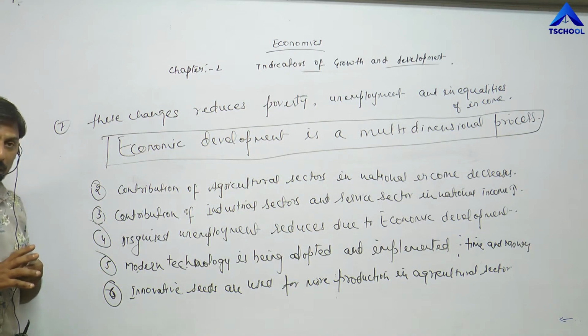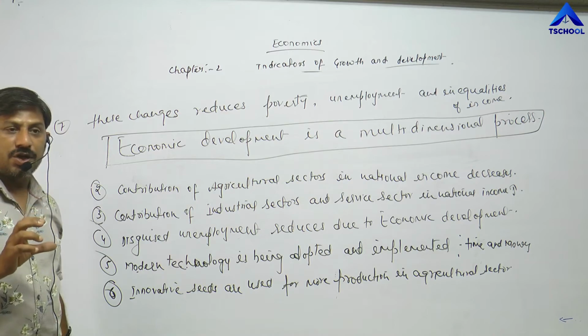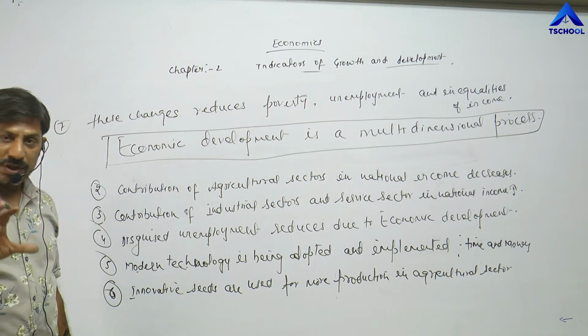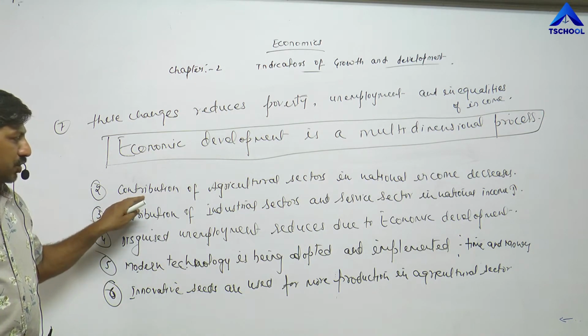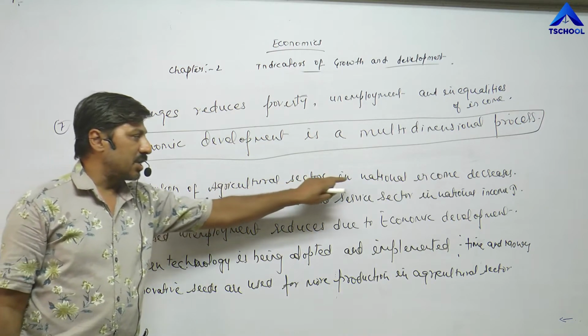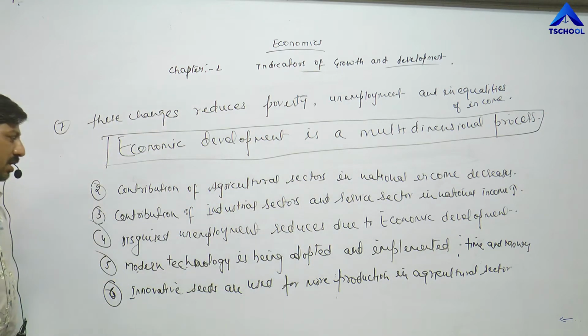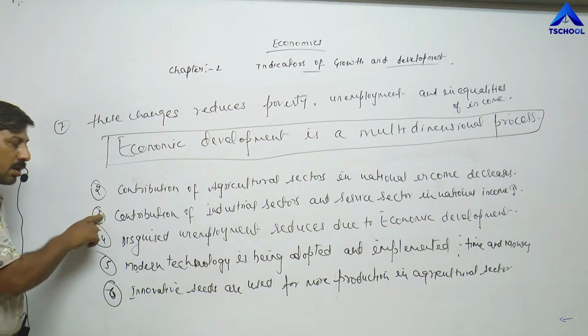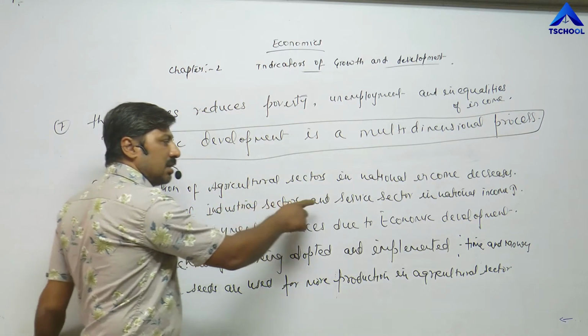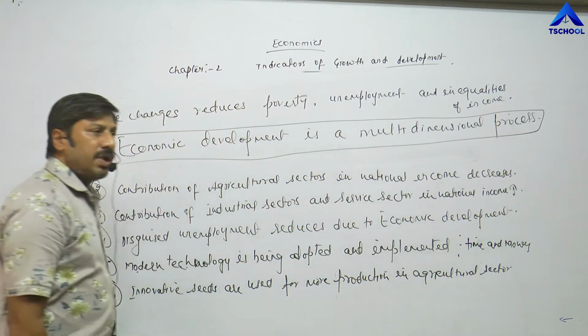As a result, the pressure of population in the agricultural sector reduces, and the contribution of the agricultural sector in national income also reduces. On the contrary, the contribution of the industrial sector and service sector in national income increases.